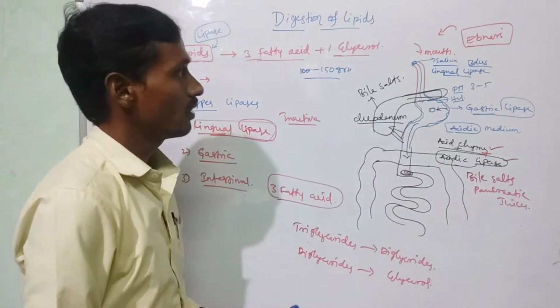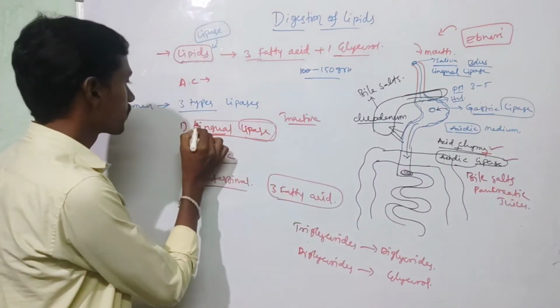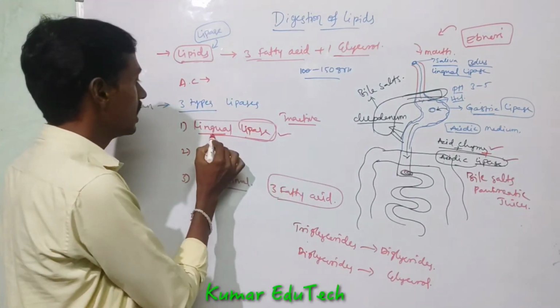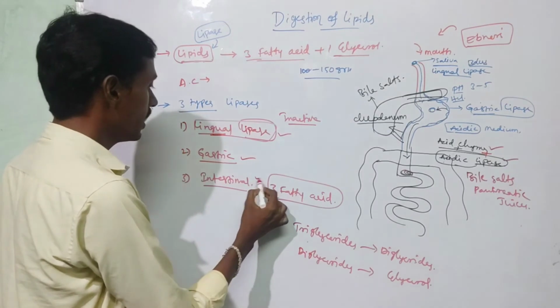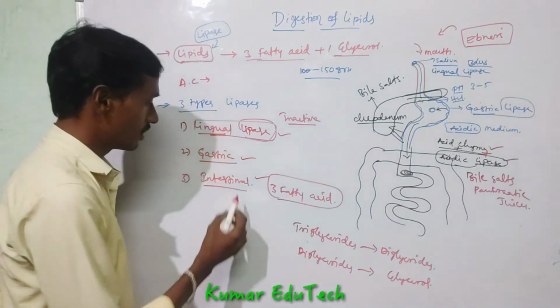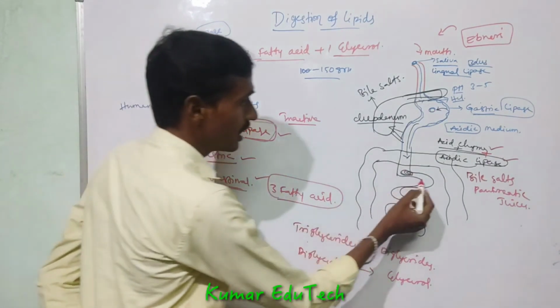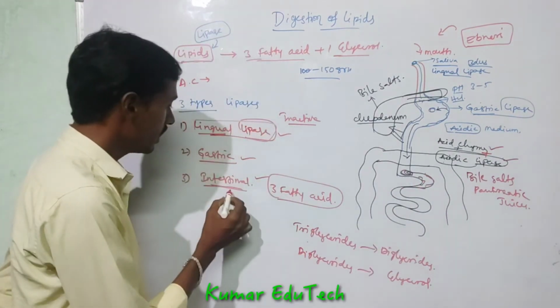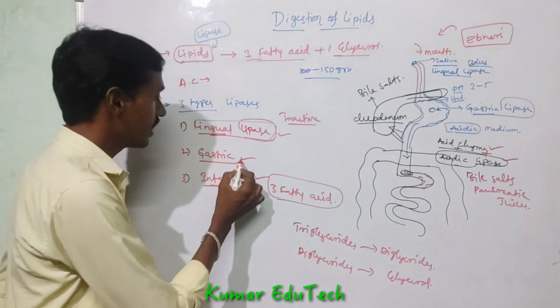So three types of lipases are involved in the digestion of lipids: lingual lipase, gastric lipase and intestinal lipase. Intestinal lipase is the enzyme produced by the intestine.